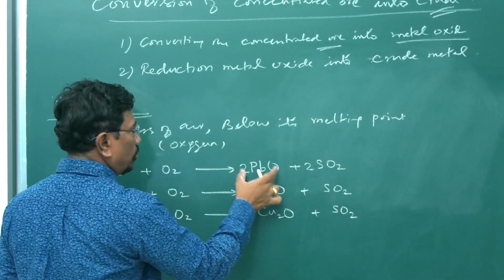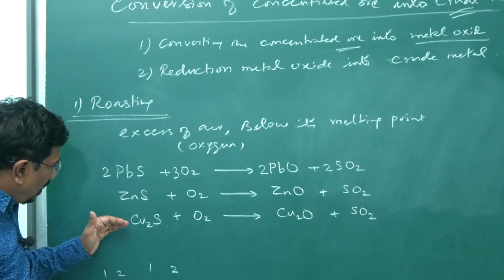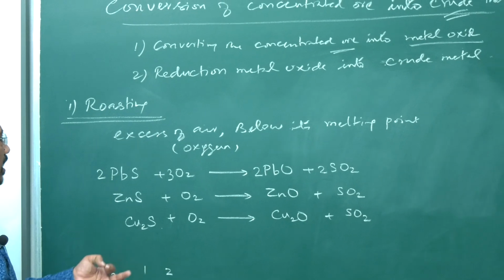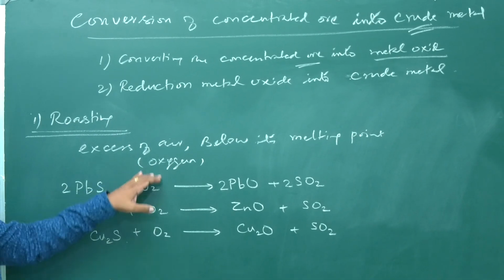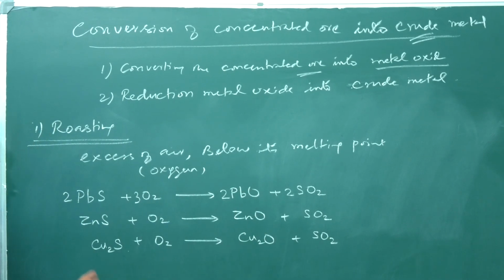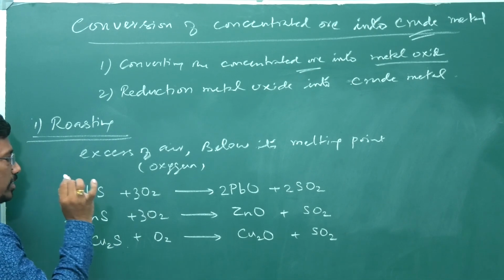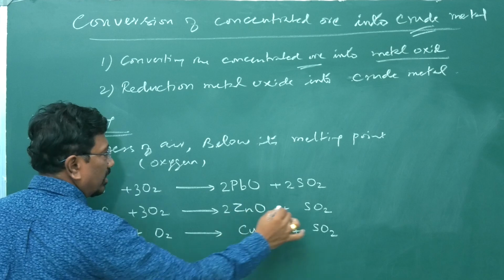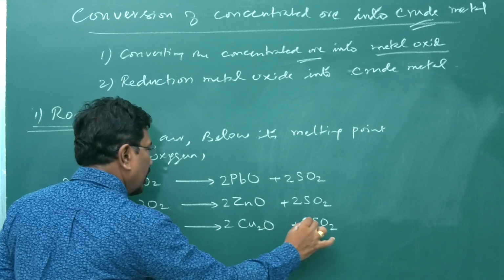Since we have 4 plus 2, 6 oxygen atoms, 3 O2, that's all. Same thing in all. Whenever we are roasting the metal sulfide with oxygen, it will become metal oxide and sulfur dioxide. Equation will be 2 molecules of metal sulfide with 3 molecules of oxygen giving 2 molecules of lead oxide and 2 molecules of sulfur dioxide.